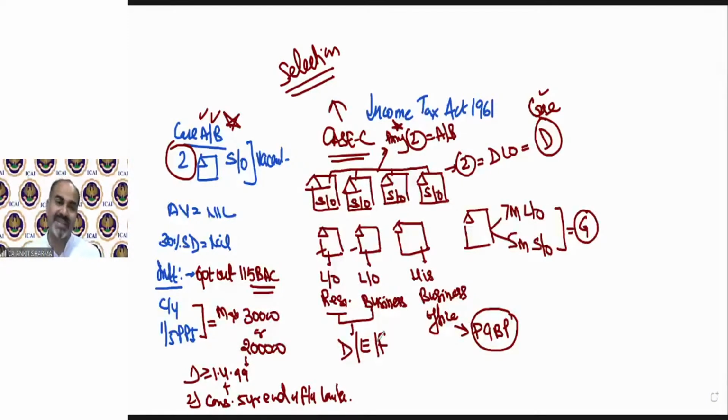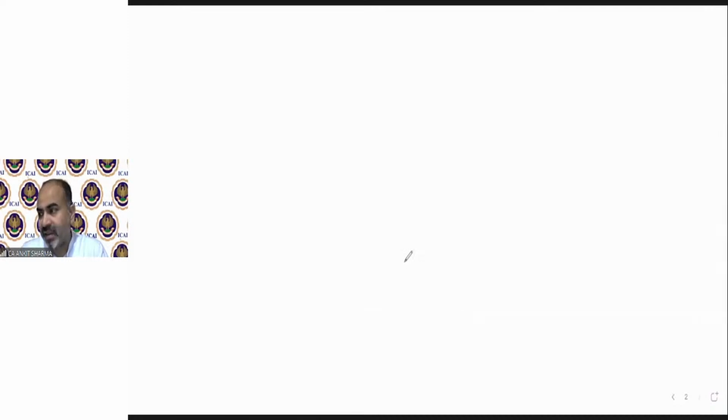So we have discussed case number A, B, and C. Now the main cases are D, E, F, and G. You can see that in these cases, there is a problem. The problem is, just a second.